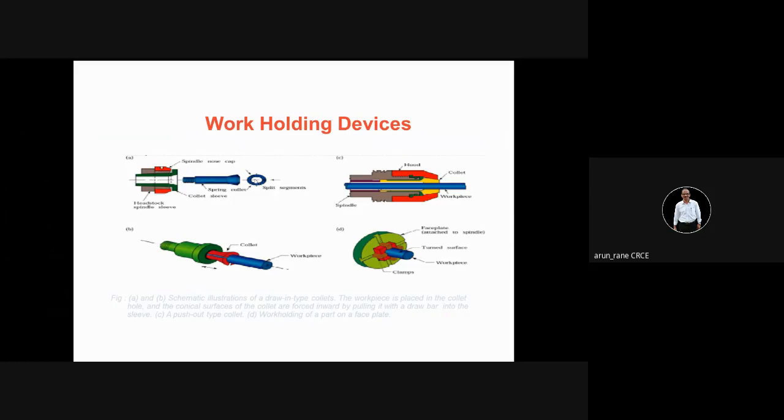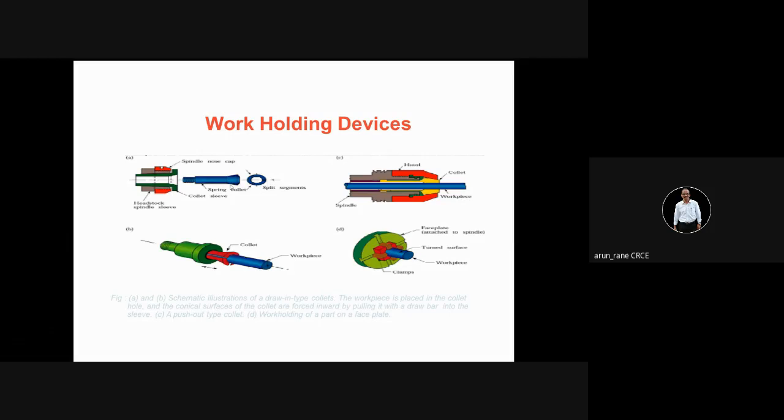And it is not necessary that it should be round. It can be square, or it can be hexagon, it can be pentagon. If it is square, it means it will hold square bar. If it is hexagon, it means it will hold hexagonal bar.